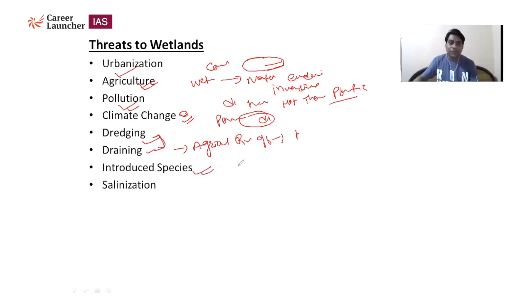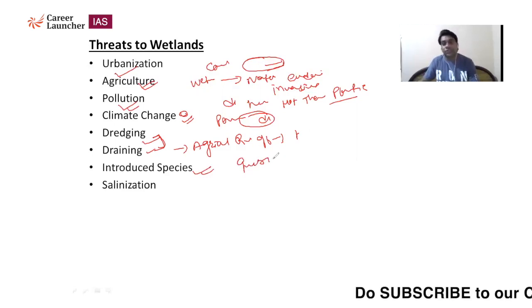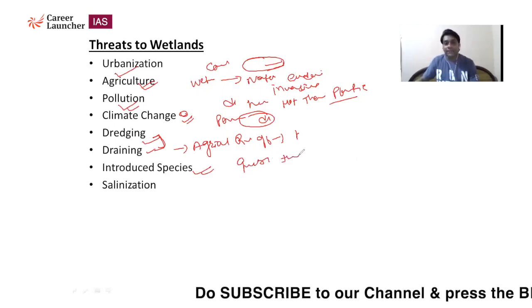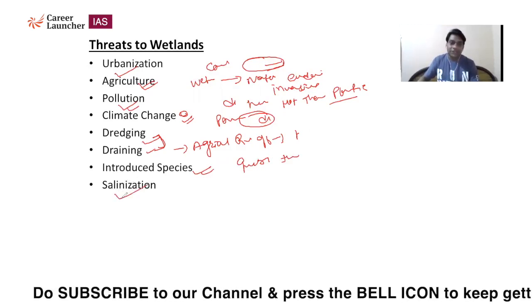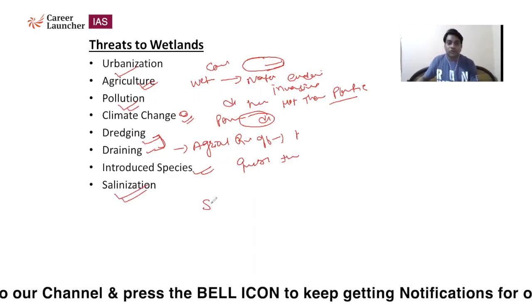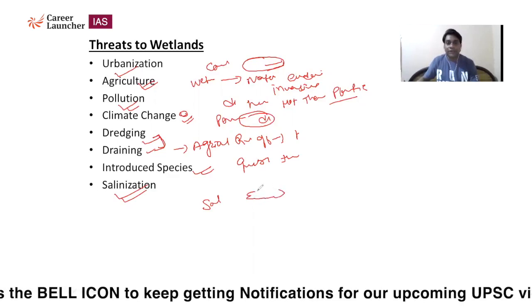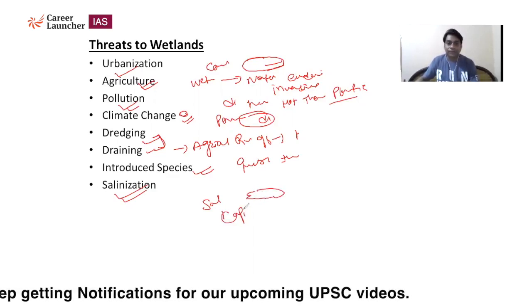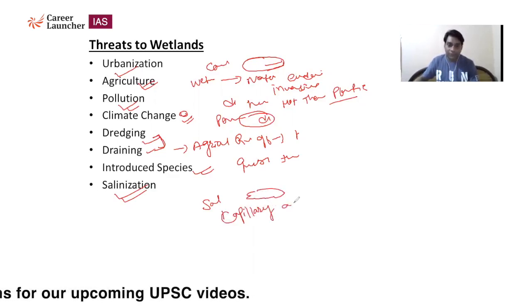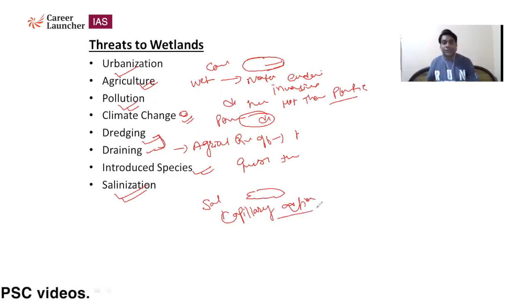Introduced species, I told you about invasive species, when entered in a particular new ecosystem, that is considered a threat for endemic species. And salinization, salinization basically means salt deposition over the wetland, that is due to the capillary action. Okay, that is due to the capillary action, deposition of salt. So these are some reasons we can say are a threat to the wetlands.